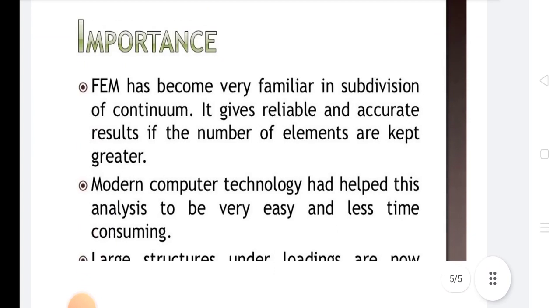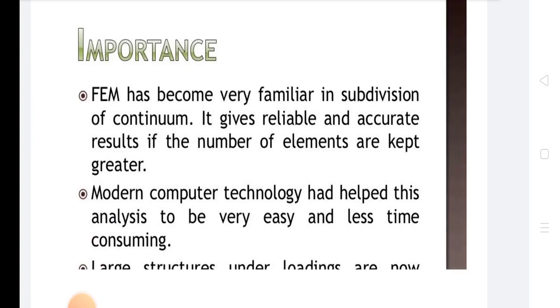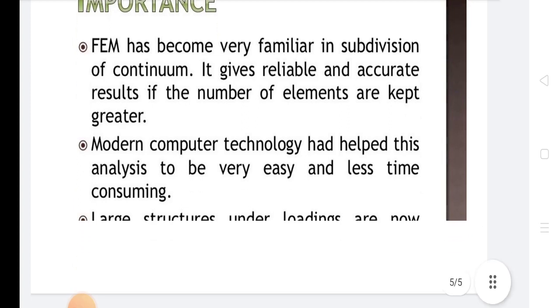Importance. This is the last and a very important topic. APM has become very familiar in subdivision of continuum. It gives reliable and accurate results if the number of elements is kept greater. Modern computer technology has helped make these analyses very easy and less time consuming.